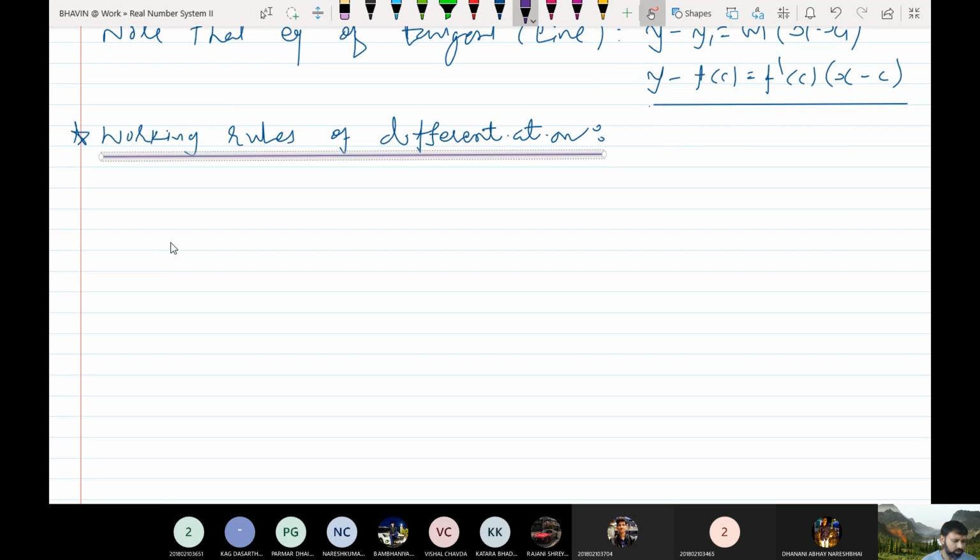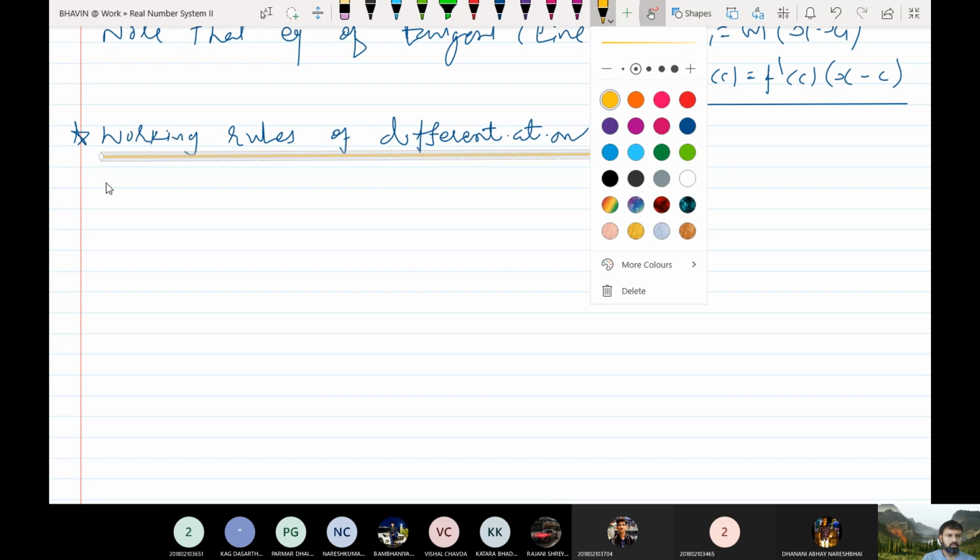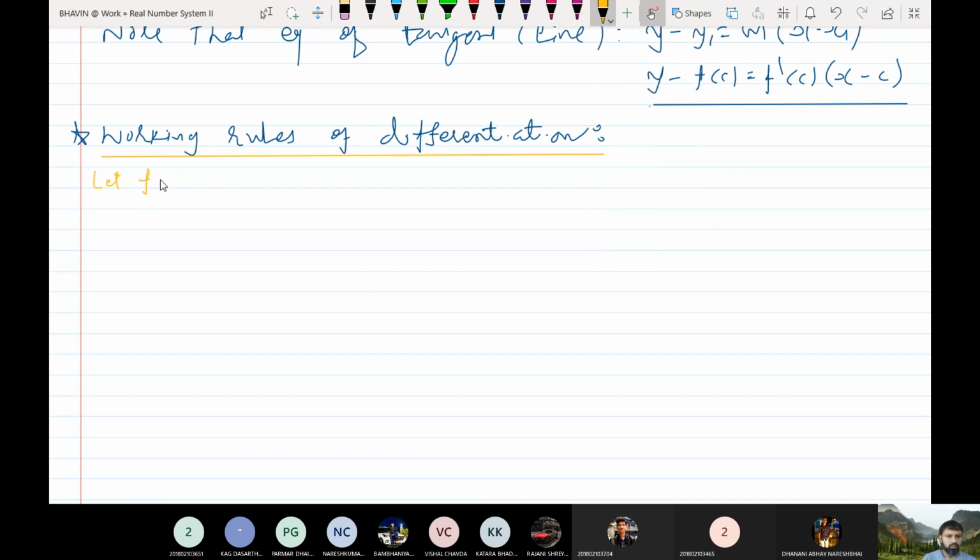Suppose I have given two differentiable functions f and g. So let f and g be functions from open interval (a, b) to R, differentiable on (a, b).